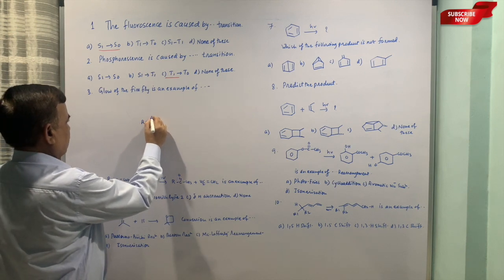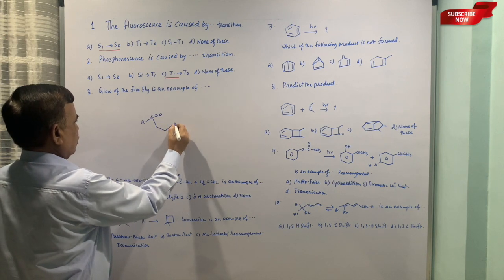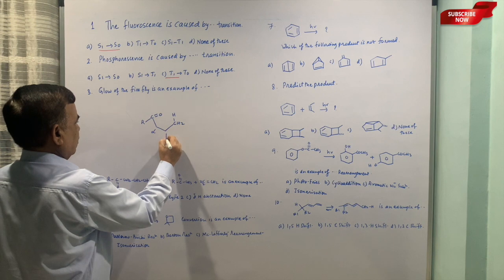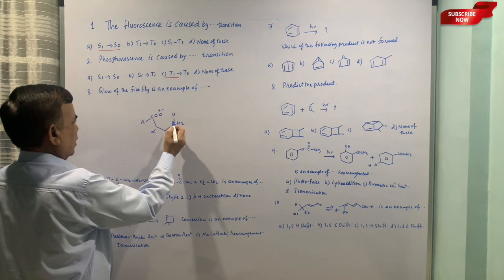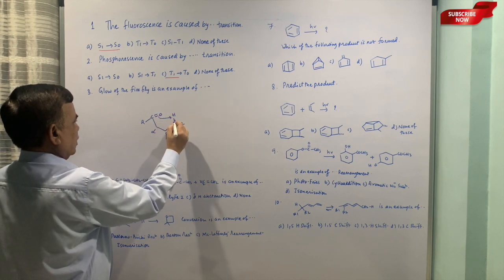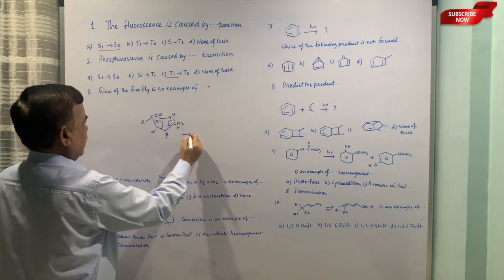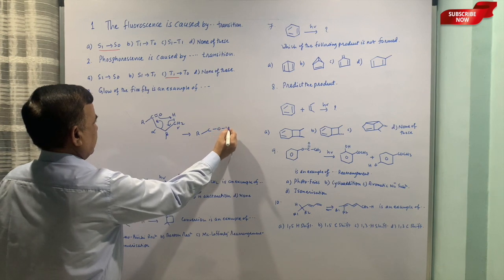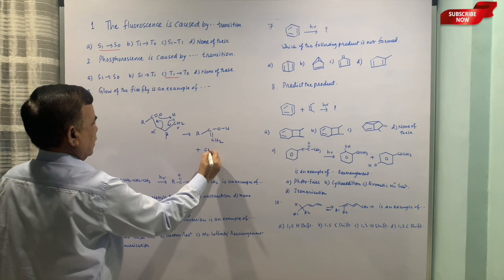R C double bond O, CH2 CH2 CH3, alpha, beta, gamma. Or you can directly show that this is absorbed, the alpha beta bond is broken, and you get COH double bond CH2 plus ethylene.